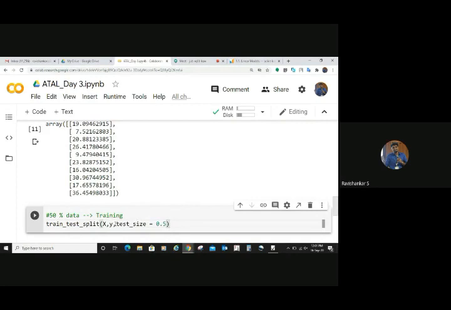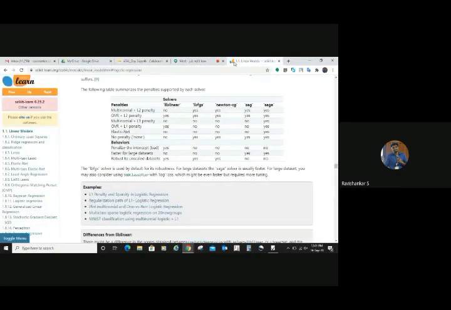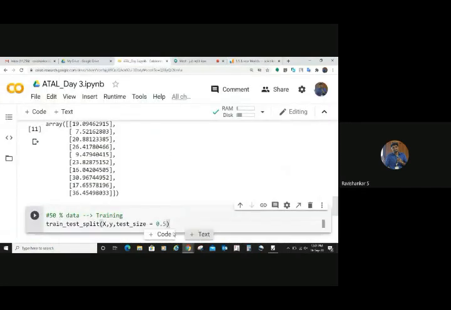That's available there in sklearn. You simply search in Google sklearn train underscore test underscore split. You will come to this particular page, the official documentation page of sklearn. From here, you can understand all those things. Test underscore size equal to 0.5 means you are having 50% for testing data and the remaining 50% for training data.